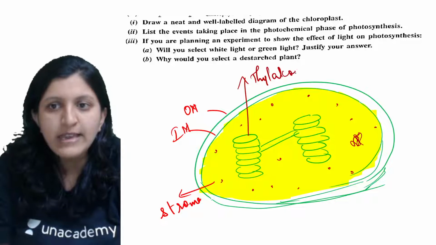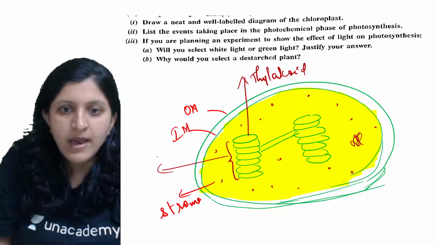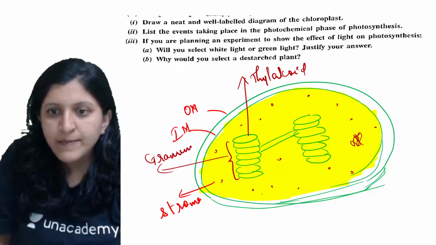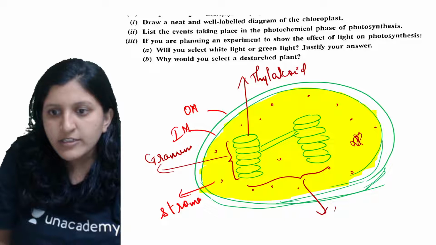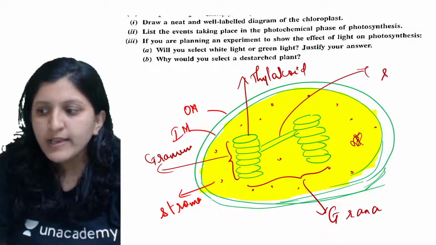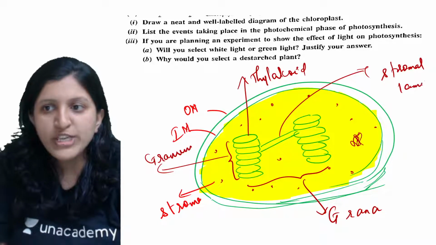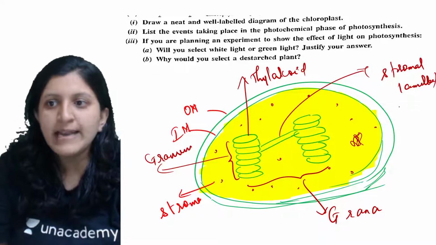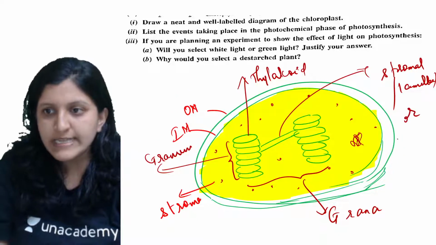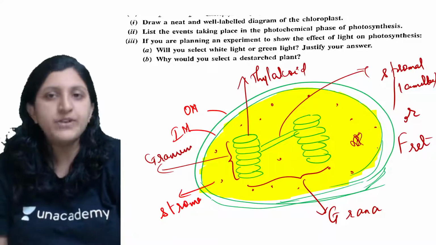So this is the thylakoid. This whole thing is granum. Alright, so this one is the granum. These two together, the term is grana. And this one is basically the stromal lamellae, which can even be labeled as a fret. So it is a fret also, this can be called. So these are the different parts.